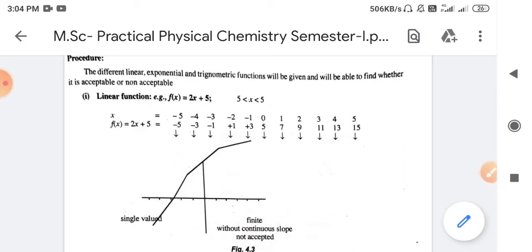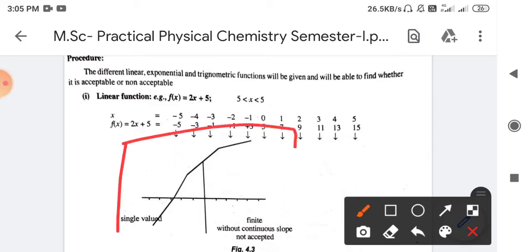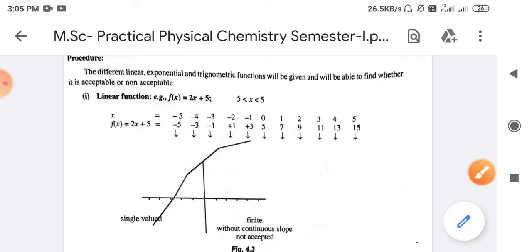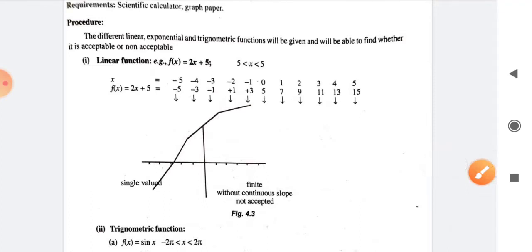The functions might be linear, exponential, quadratic equations or any other type. Based on the given equation, you need to plot the graph. It should be a representative graph. You need not plot the exact graph; you need not take graph paper and plot each and every point. You should just be able to represent the nature of the graph.